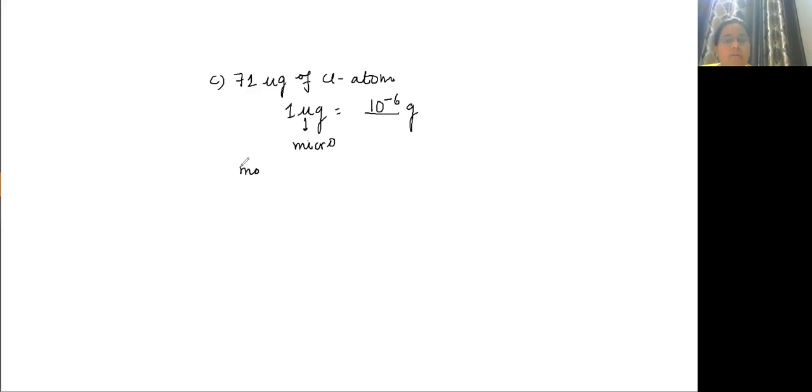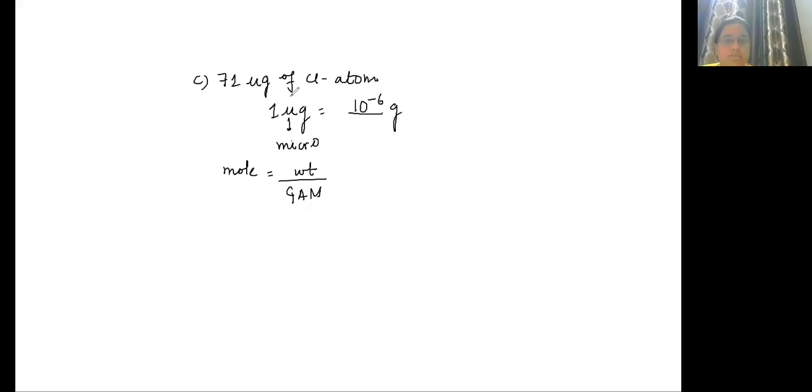And how will you calculate mole? Mole will be weight divided by gram atomic mass. So this is equal to 71 into 10 to the power minus 6 in gram divided by 35.5. Because we are taking Cl atom, we'll put 35.5.